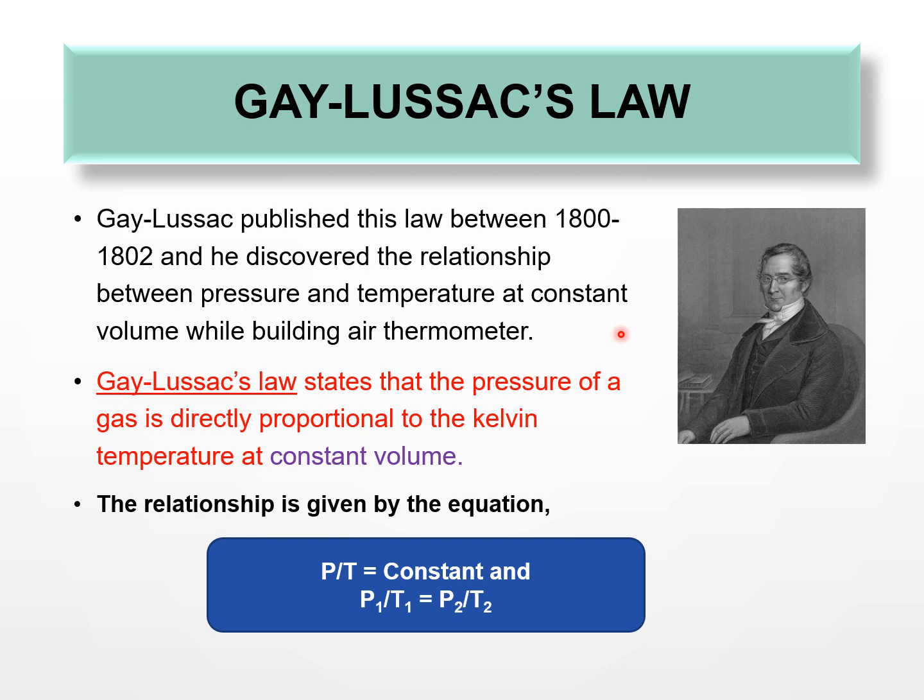And when the temperature decreased, the pressure decreased. So he was able to give the relationship between 1800 and 1802 that the pressure is directly proportional to the temperature at constant volume. And this relationship is given by the equation P by T is equal to constant, or P1 by T1 is equal to P2 by T2.